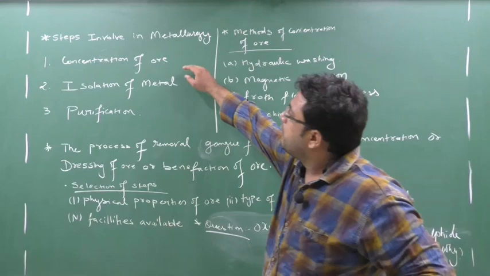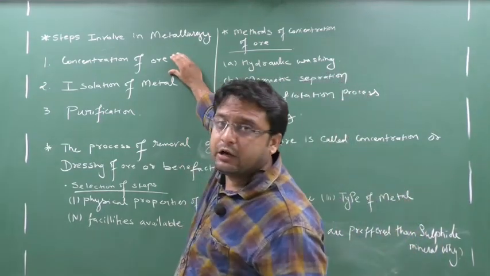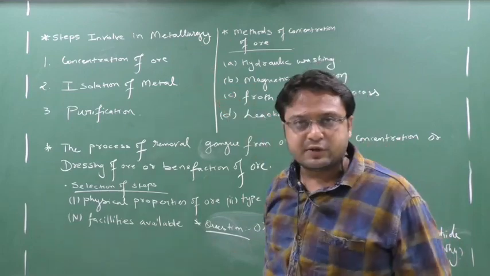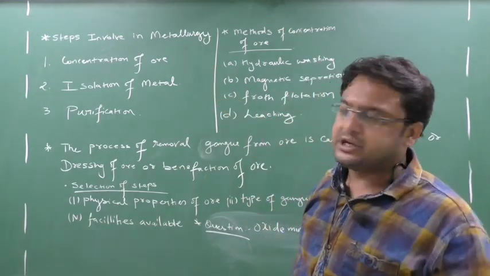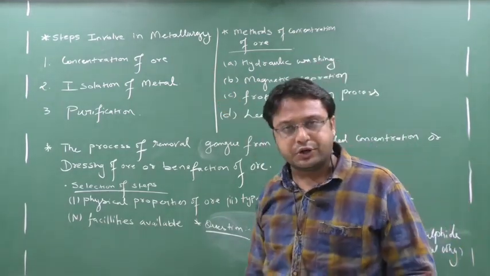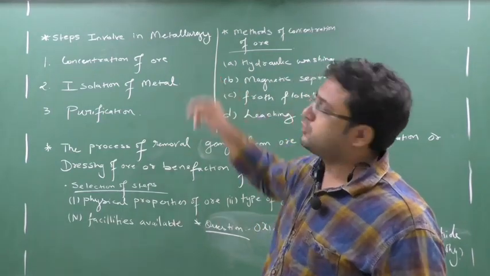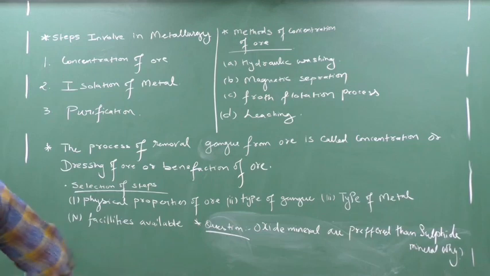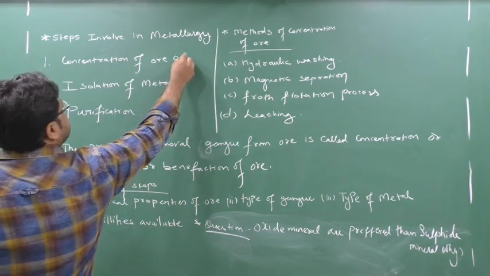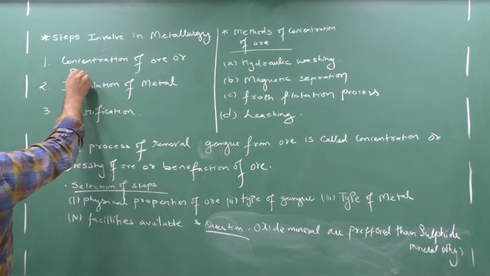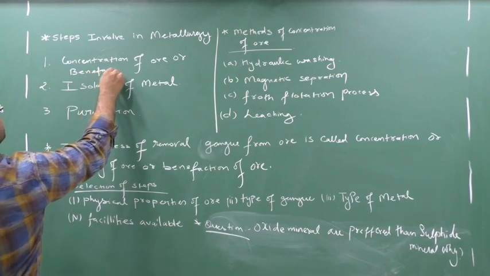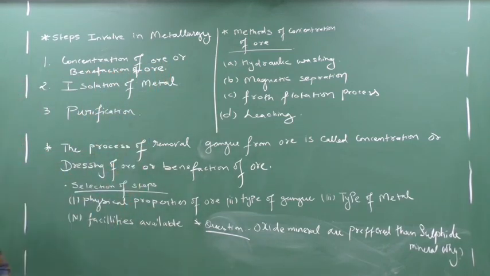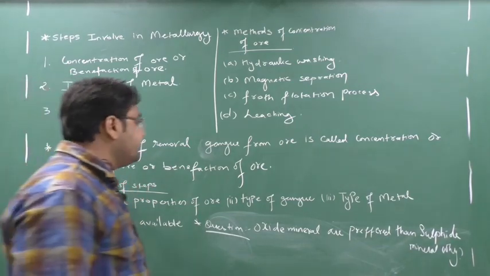Now we will discuss first in detail concentration of ore. I hope you have written it. What are the steps involved in metallurgy? There are 3 steps. First is concentration of ore, which is also known as benefaction of ore, or another name is dressing of ore.